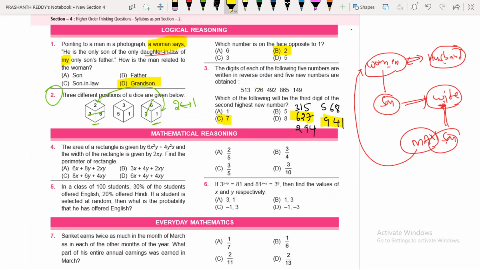Now we are here to discuss the next one, that is mathematical reasoning. Now we are going to focus on mathematical reasoning.